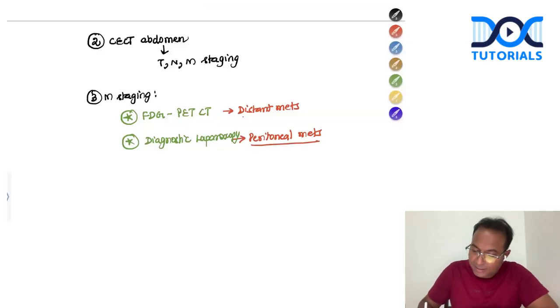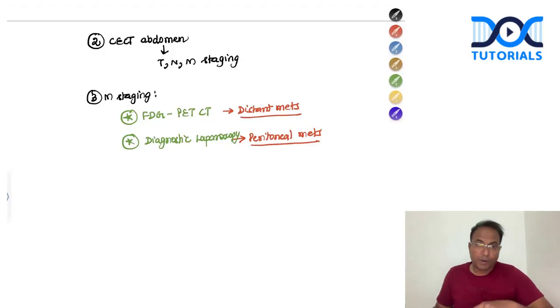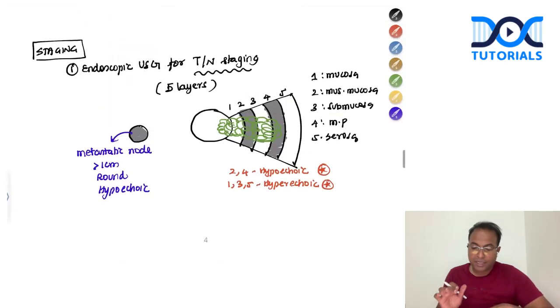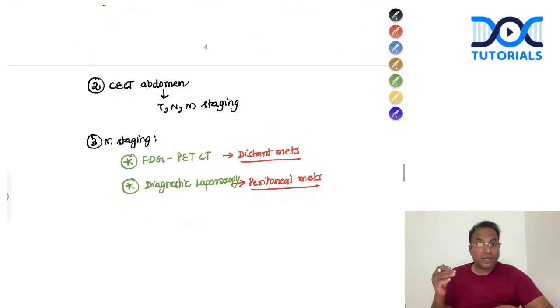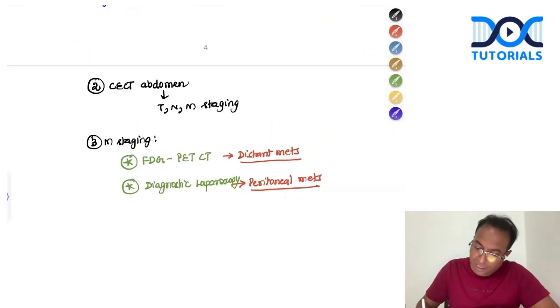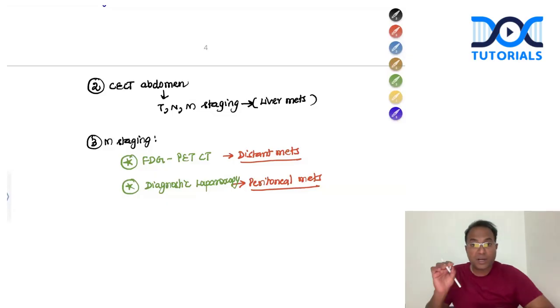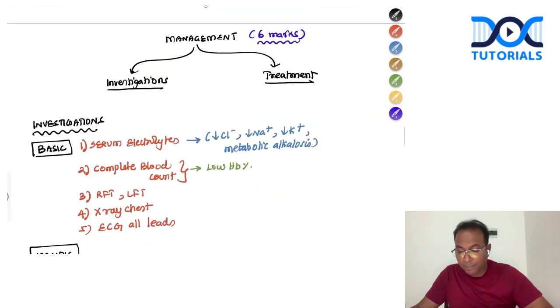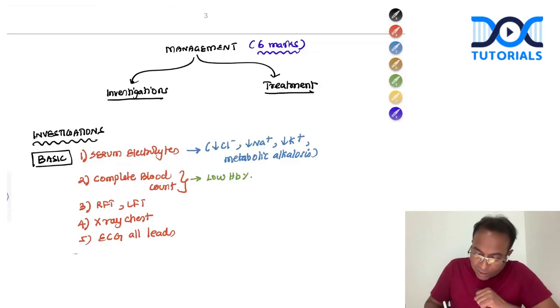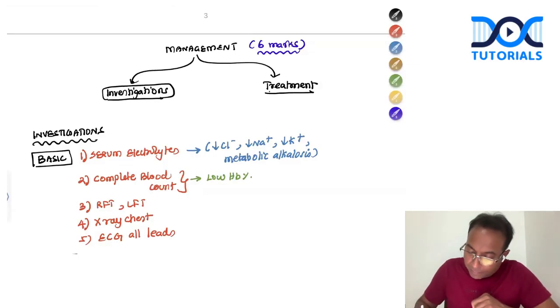So peritoneal mets and distant mets are diagnosed before operation. Endoscopic ultrasound is for T and N staging, and CT abdomen for T, N, M staging. Especially, liver mets are very well picked up by CT abdomen, and which layer is infiltrating and adjacent organs, everything we can find out with CT abdomen. So these are the investigations I should do. In the management, it includes both investigations as well as treatment.